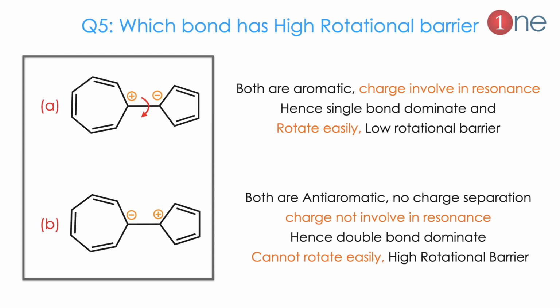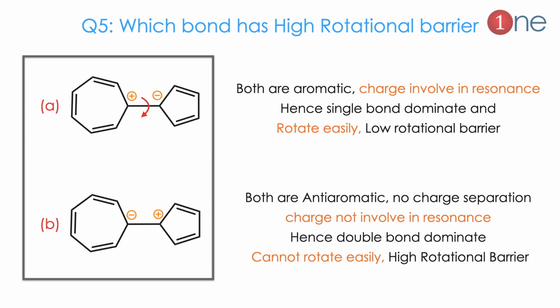So what happened in A? The charge separation, if you find plus or minus, can the molecule rotate or not? The molecule will rotate because of the resonance; the positive charge can go into the resonance and stabilize the molecule. Similarly, the second ring is also aromatic by the negative charge, so it can also be involved in the resonance. So both are involved in the resonance, so it will always rotate. The double bond is weakened here.